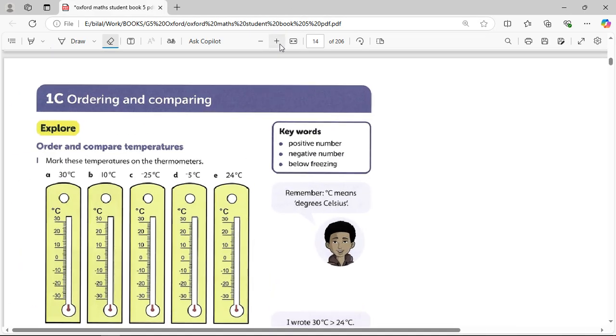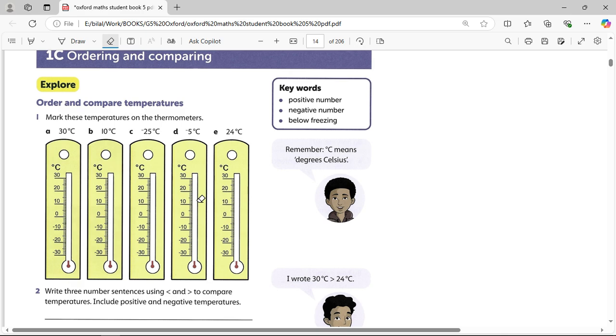Now I'm going to check my numbers. How do I compare? Of course, sometimes I'm going to give you different numbers. That's not the same as it's going to be in the exam, but almost. This is the idea. How do you think about it? Okay, how do we compare? Now I'm going to check. First, I'm going to check the sign. Now I have 30, I have 10, I have minus 25 degrees. By the way, you can say just negative 25 degrees. Negative 5 degrees, 24 degrees Celsius.